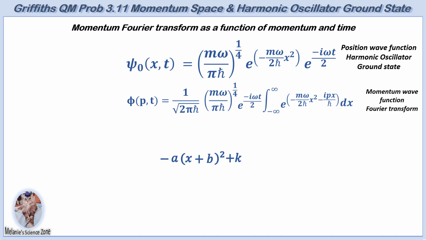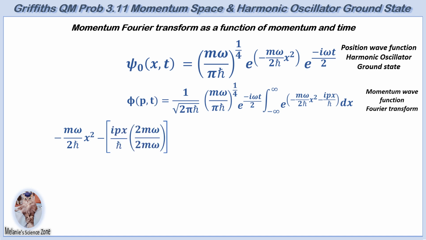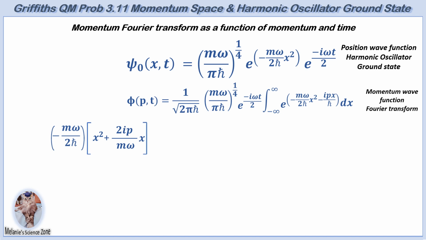To achieve the goal, the second term, ipx over h bar, is multiplied by 2m omega over 2m omega, which doesn't change the value of the equation. This clever manipulation creates a common factor of minus m omega over 2h bar. This common term can then be factored out. Now the quadratic expression can be rewritten by adding and subtracting the square of 1/2 the linear term. Why half of the coefficient of x?